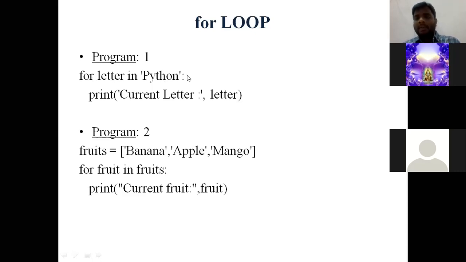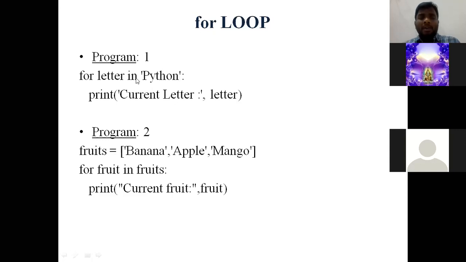This is called a sequence. Remember, Python is not a list. If it must be a list, these values must be in square brackets, where each character needs to be separated by commas. So this is not a list. Python is a string.